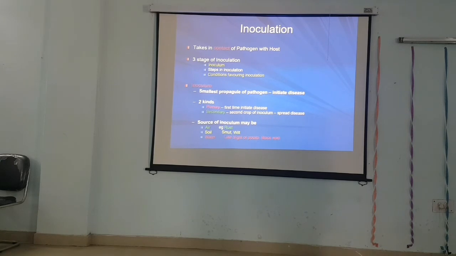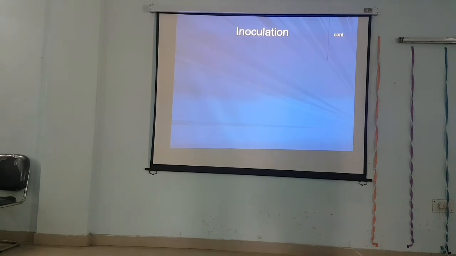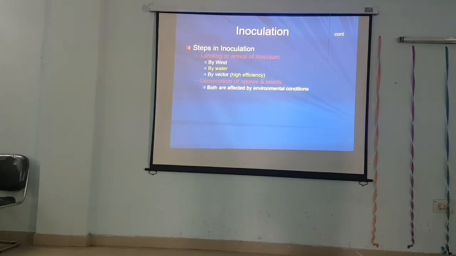So here in the case of inoculum, we are concerned with the type of inoculum and, second, the source of inoculum. And third, which is important, is how the inoculum is favored, which are the conditions favored by the inoculum.